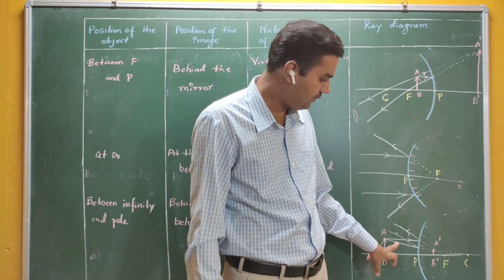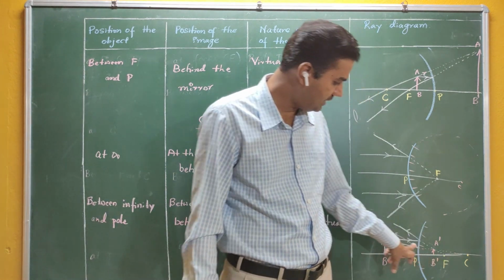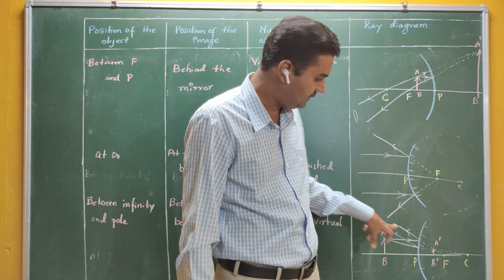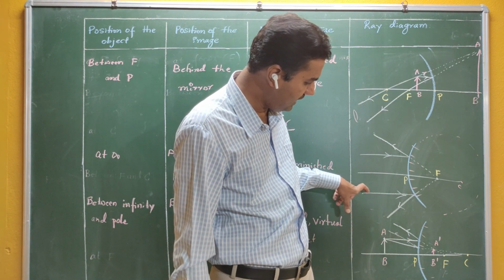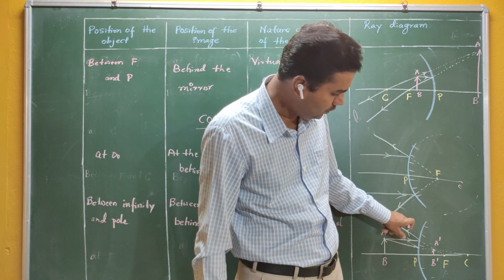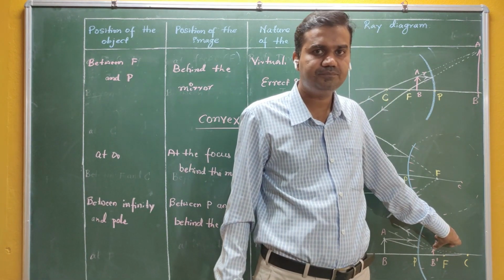The second one again starts from the head. It appears to pass through the center of curvature. It gets reflected back along the normal, so i is equal to 0, r is equal to 0. Therefore, these two rays never intersect, but they appear to come from this particular point here.